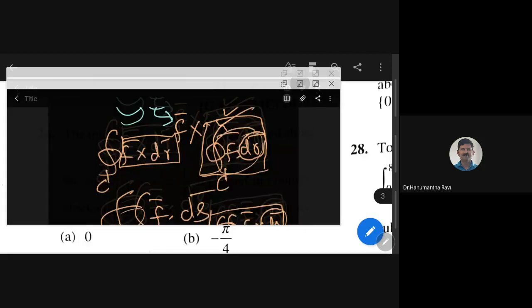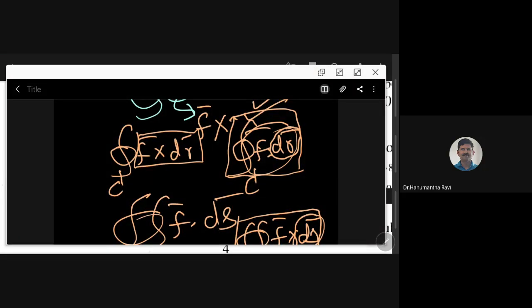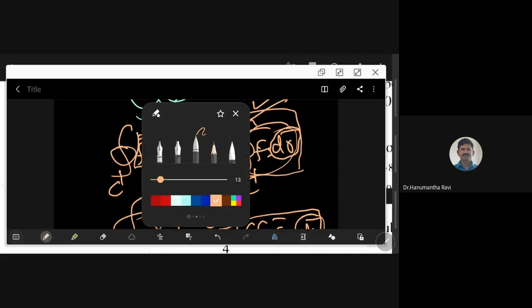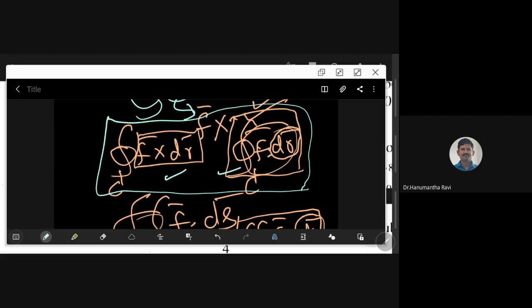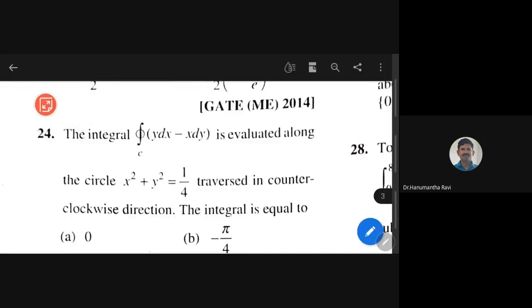Whenever I say line integral, it means the path is a line, either of this type or this type. If you closely observe, the one given here is the one in your problem set. How to distinguish whether it is this type or that type, I don't want to discuss now. How will we evaluate this one?